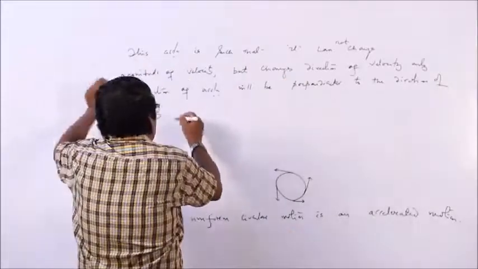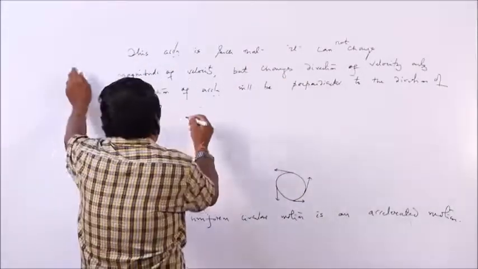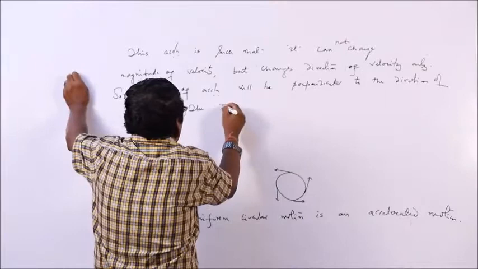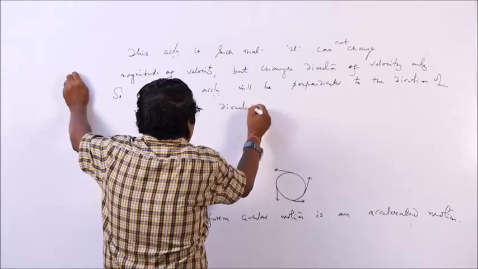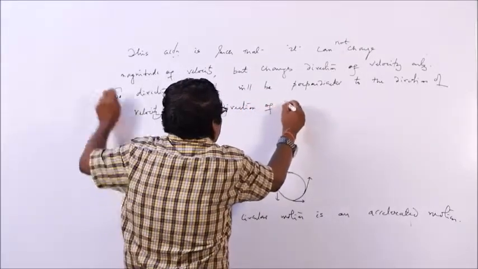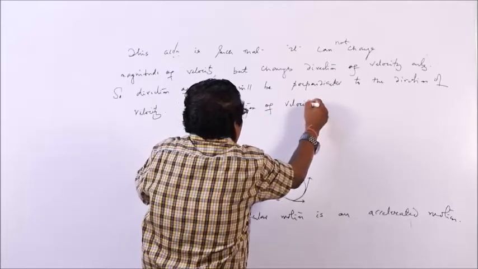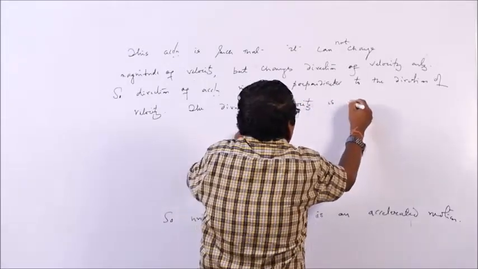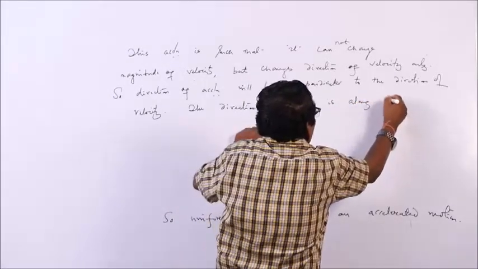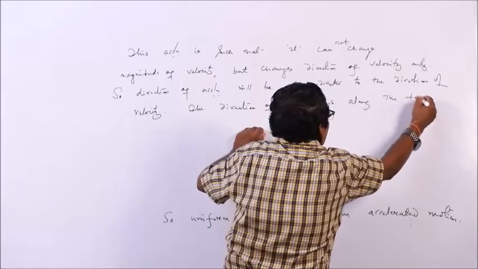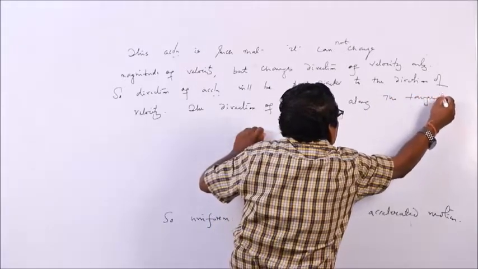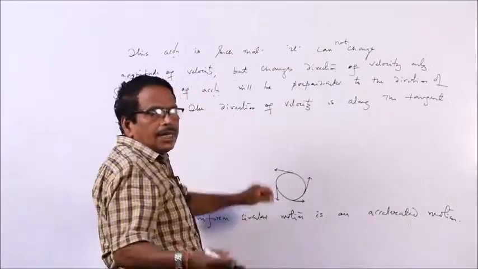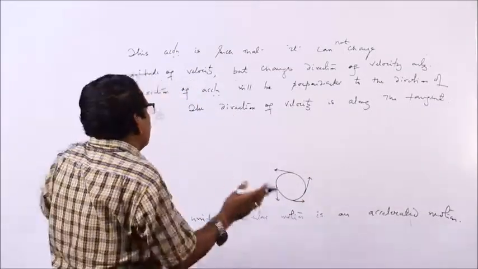The direction of velocity is along the tangent and radius is perpendicular to the tangent.